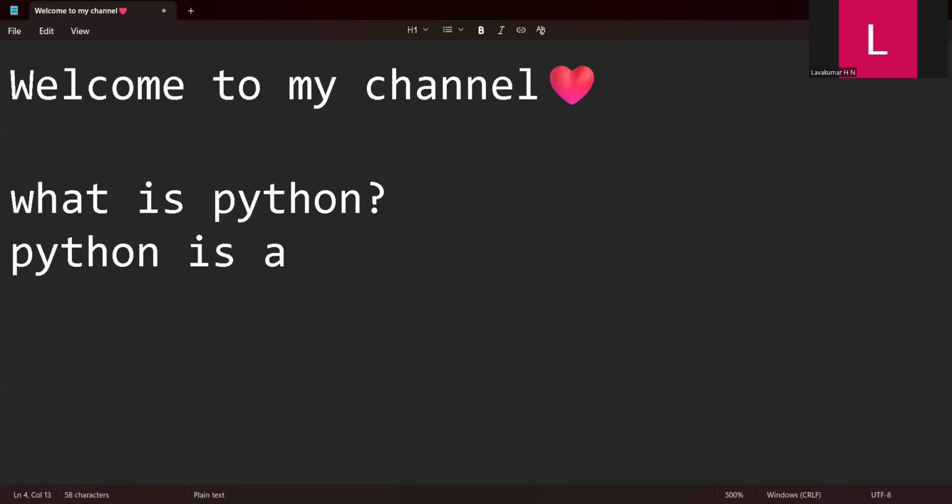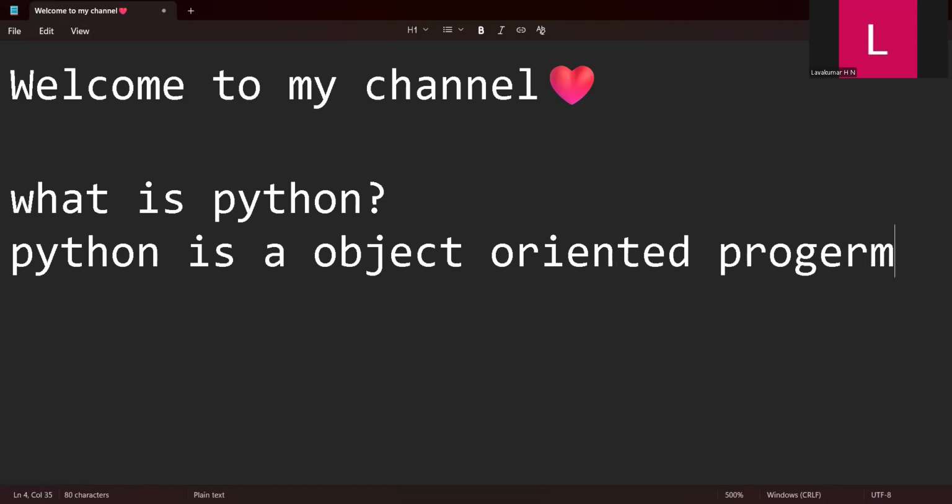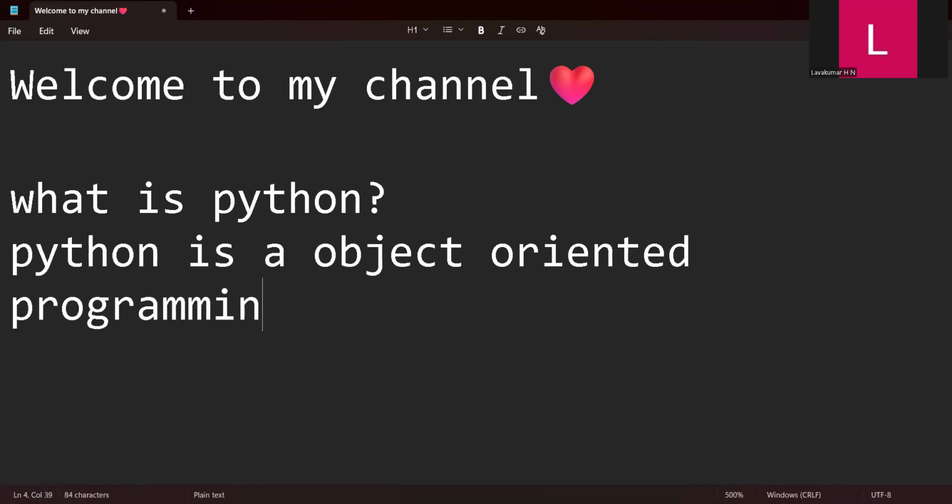Python is an object oriented programming language. Now, why do we need this? This is the answer. Python is an object oriented programming language.